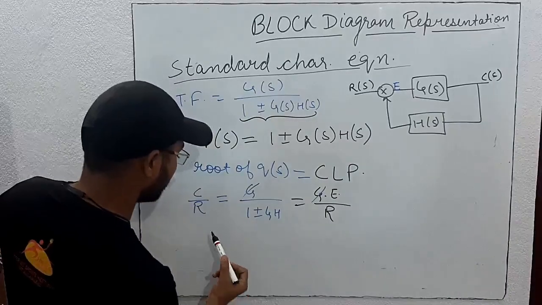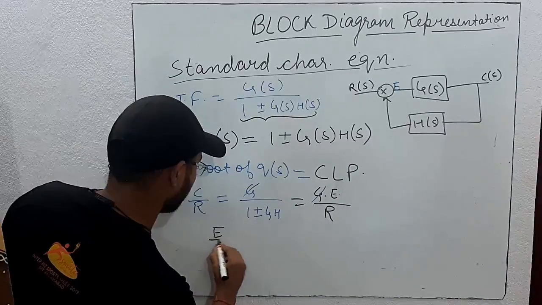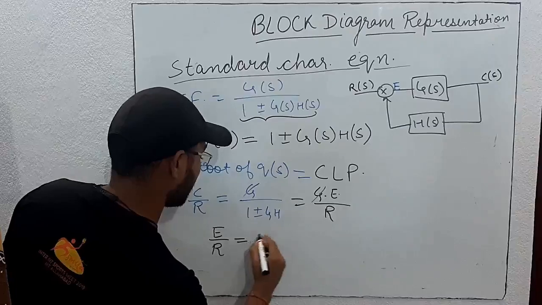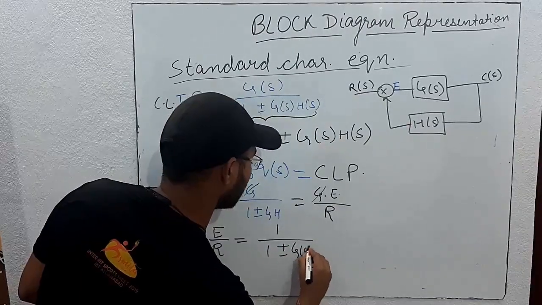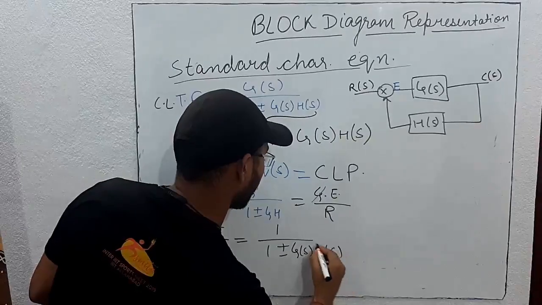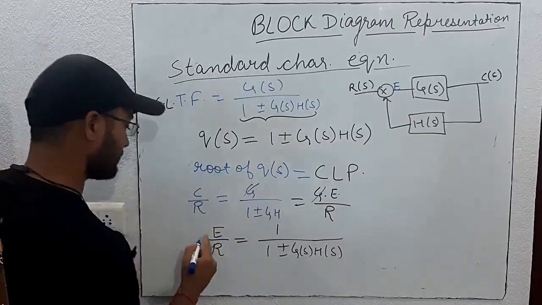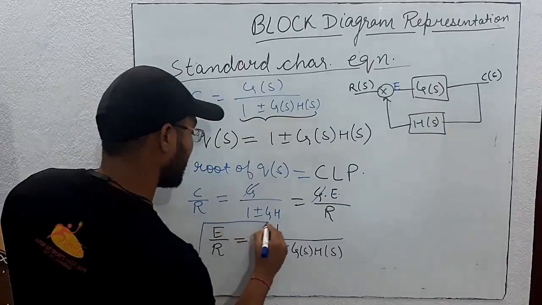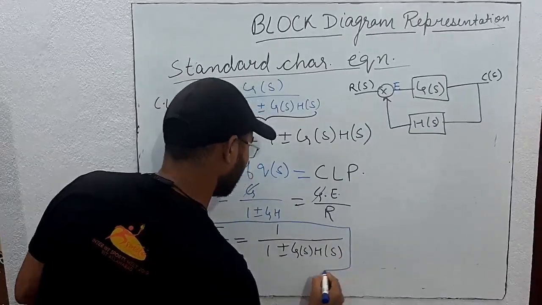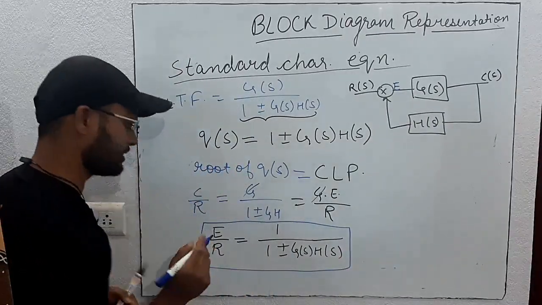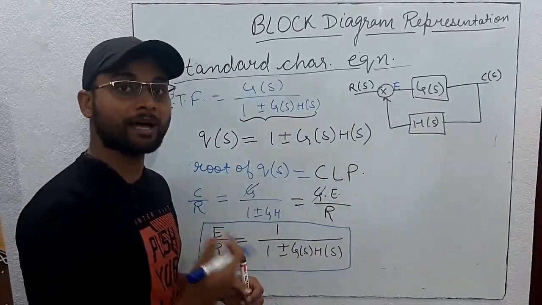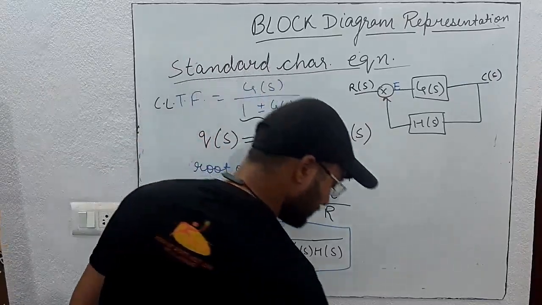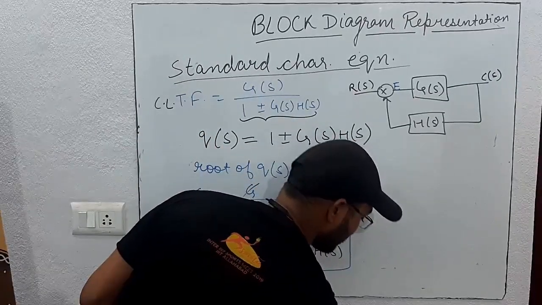So the error transfer function is equal to 1 by 1 plus-minus G(s)H(s). This you remember, this is very important. We will solve all the questions, so there is no need to remember the formulas. When we practice a number of examples and one or two problems, the formulas will automatically get revised.